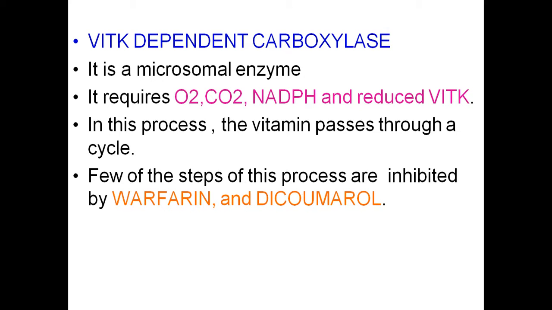A few of the steps of this process are inhibited by compounds called warfarin and dicumarol. Warfarin and dicumarol are used as anticoagulants. They are used for the treatment of those who have undergone surgeries, to prevent blood coagulation, meaning any clots that are formed in the body.